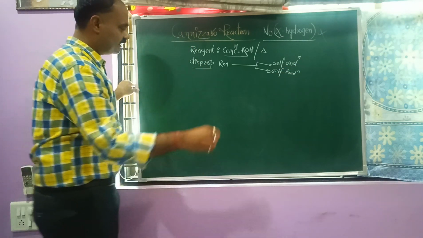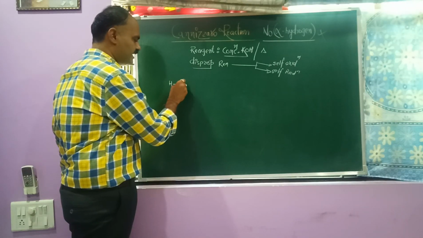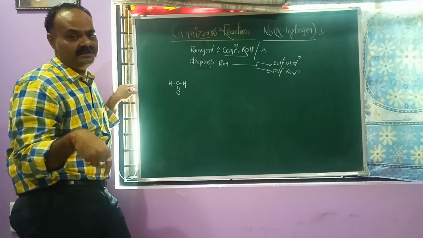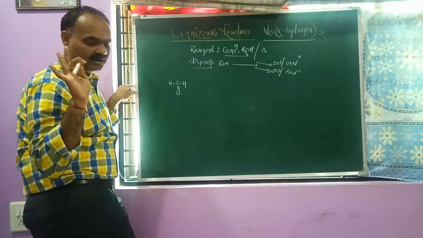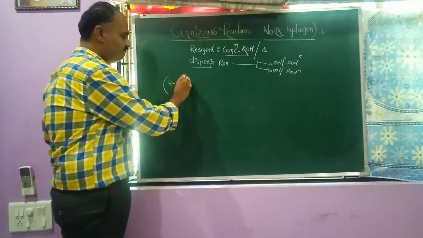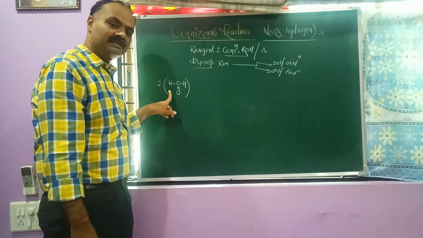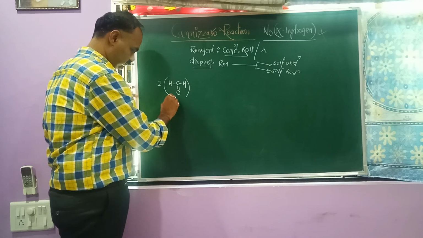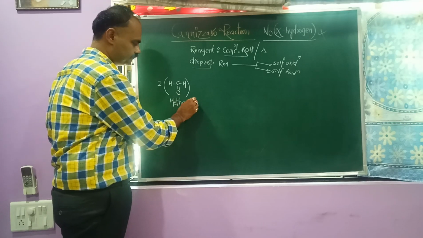I will write one example. This is HCHO. This is a one-carbon aldehyde which does not contain alpha hydrogen or alpha carbon. Here we require 2 moles. The reason, you understand, is that one time oxidation and one time reduction of the same reagent will occur. The name of this compound is methanal.